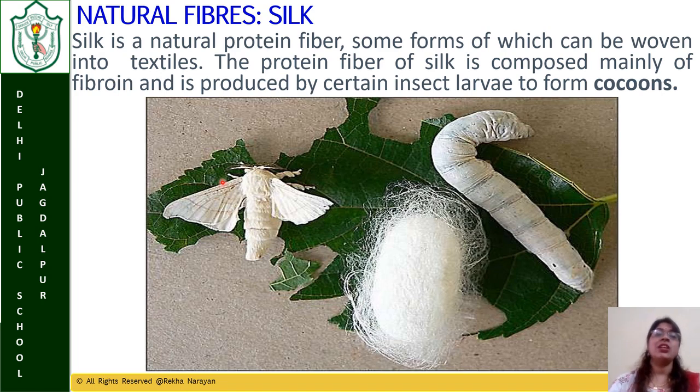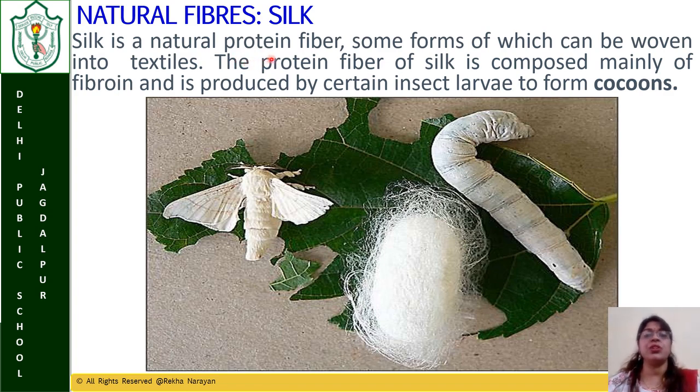Silk is a natural protein fiber. Why do I have to say protein? Because, as I said, the fibers which come from a plant source have cellulose as their basic component, but the fibers which come from an animal source have protein as their basic component. What is the basic component of silk?